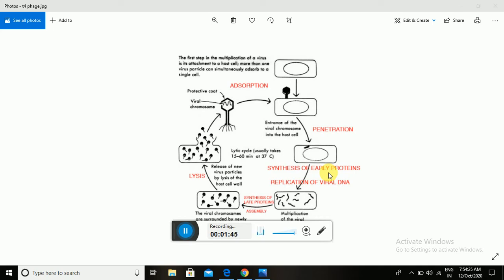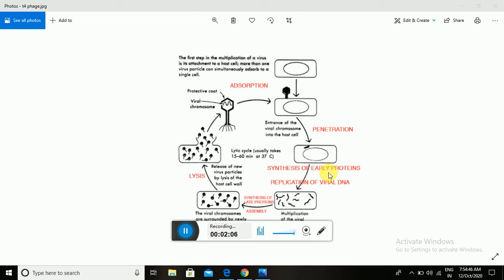The T4 phage, like every type of phage, replicates in two manners: one is the lytic cycle and the second is the lysogenic cycle. In the lytic cycle, at the end of virus replication, the host cell becomes lysed.